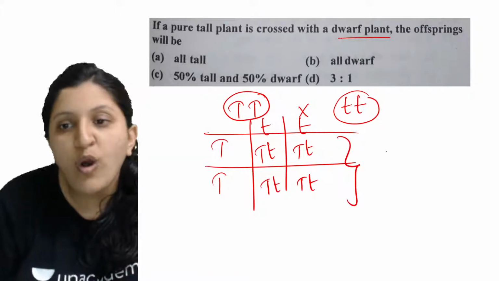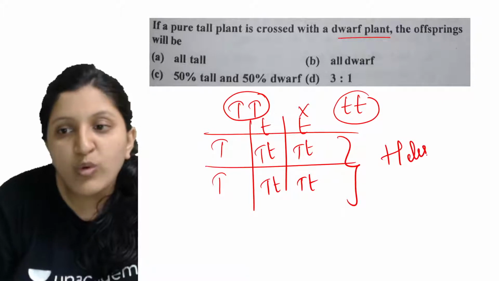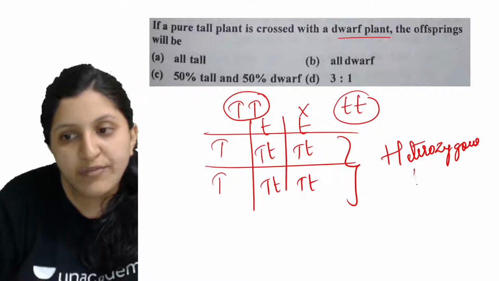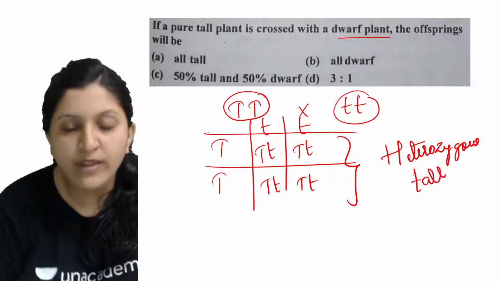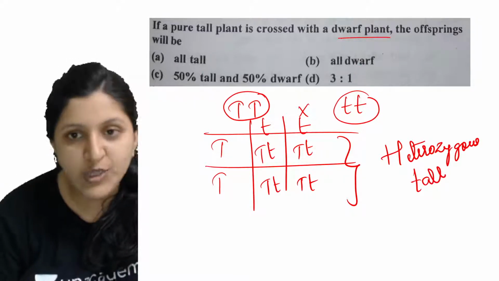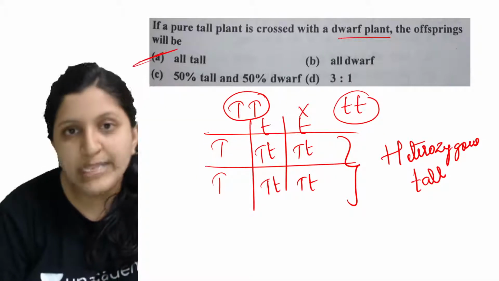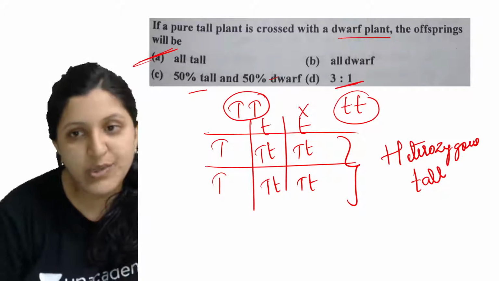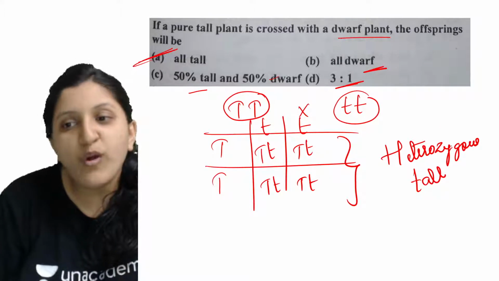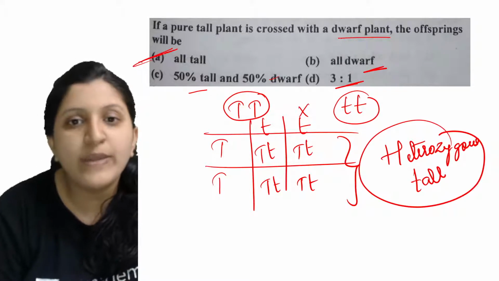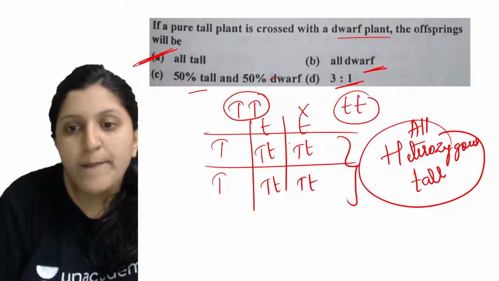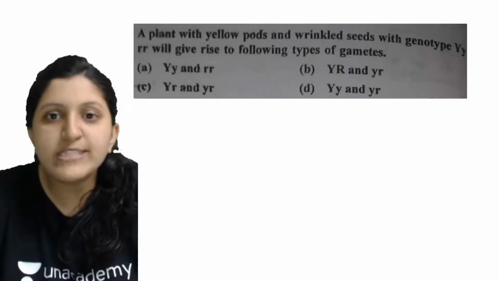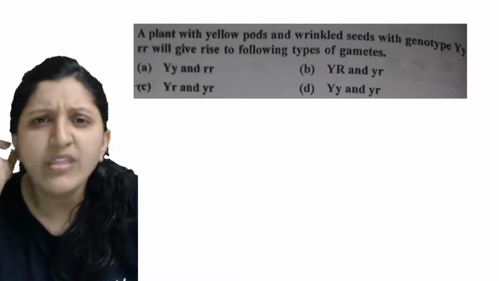That is, all of them are heterozygous tall. Okay, so all of them are what? All of them are heterozygous tall. That means out of all these options, we can only go with this option. So there is no 50% tall, 50% dwarf, or this ratio, there is no this one. So all of them are tall itself. So we can go with all tall. So all the progenies produced here are tall. Okay, so let's go to the next one.